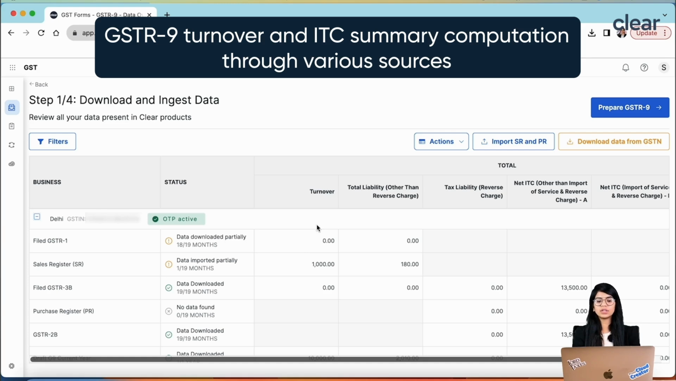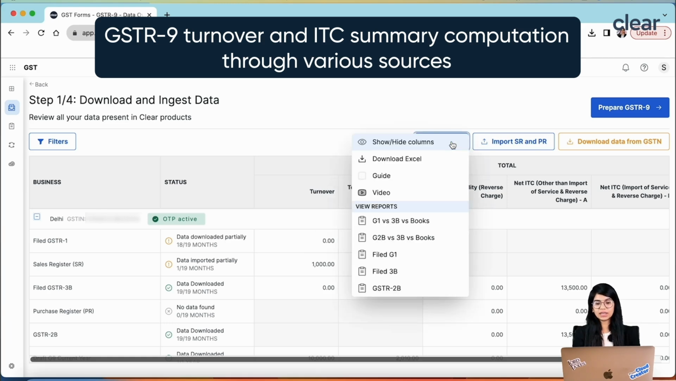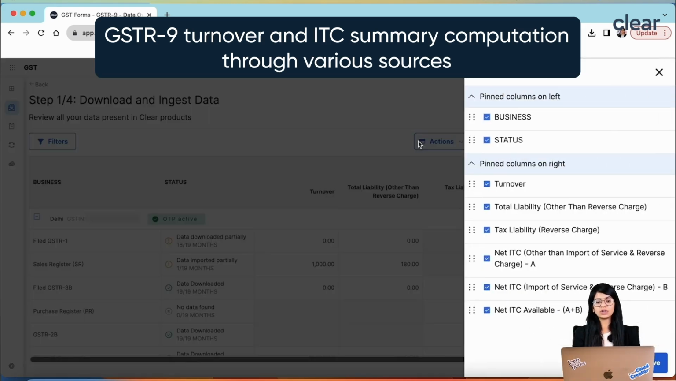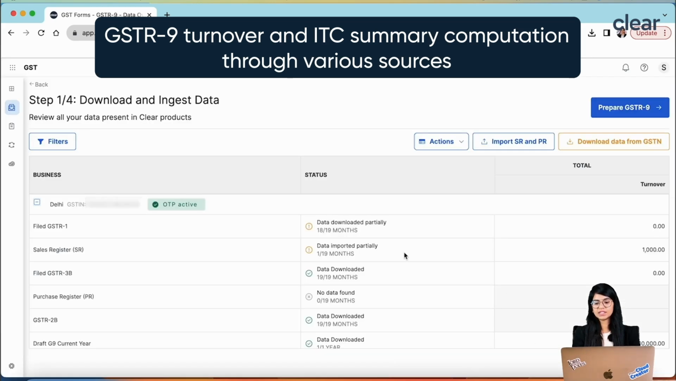I want to just focus on turnover. I don't want to look into all the other columns which are present over here. That functionality is also available, which means you can directly click on Action and then click on the Show and Hide button. Then you may say, okay, I don't want to focus on all of this, just show me turnover for all of my GSTNs. So you can just unhide this and click on Save.